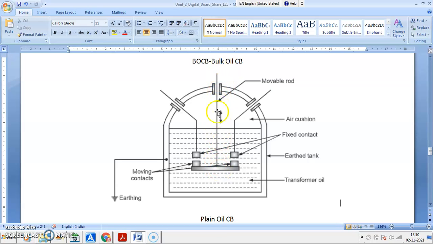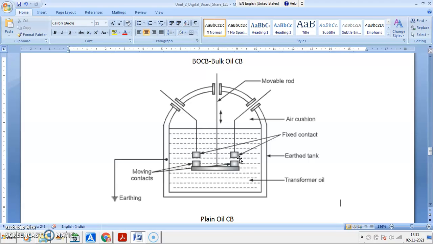It may be motoring, it may be hydraulic, it may be pneumatic, any type of operation, it may be spring charged. This will increase the pressure to move the moving contact so it gets detached from the fixed contact. And when the moving contact gets detached from the fixed contact and comes down, an arc gets struck in between the contacts. Then the oil, immediately, gets inserted in between the gap of the contacts.